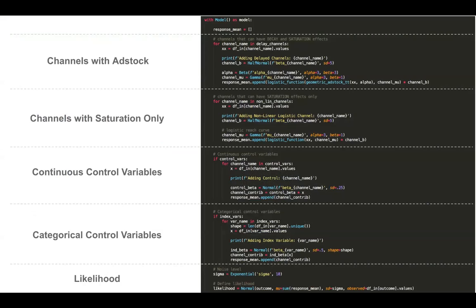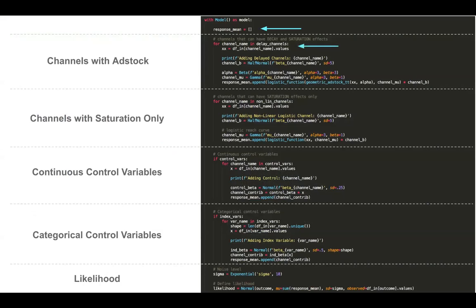So what does the model look like in code? This is the basic layout. We start basically by creating an empty list. And what we're going to do is iterate through groups of variables. And we're going to build up the priors and then add those to the list. And then at the end, we're going to sum those up to represent the mu parameter for our likelihood.